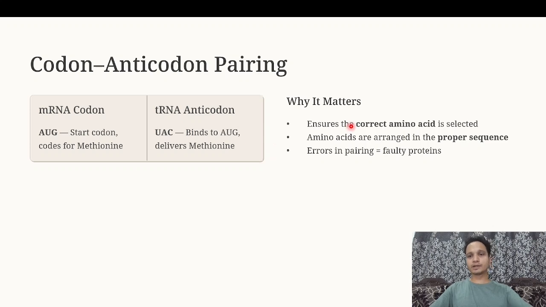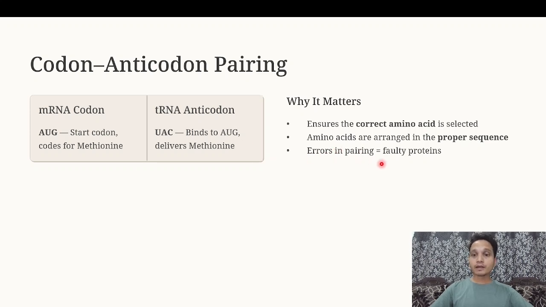Why does it matter? Because it ensures the correct amino acid is selected. Even a change of a single amino acid can totally change the scenario. It can produce a disease. If a wrong amino acid gets added to the polypeptide chain, it may alter the conformation of the protein, ultimately making a defective protein. So the correct amino acid is selected and added to the growing polypeptide chain, and amino acids are arranged in the proper sequence, which is very important to produce perfect proteins which can work perfectly in our body.